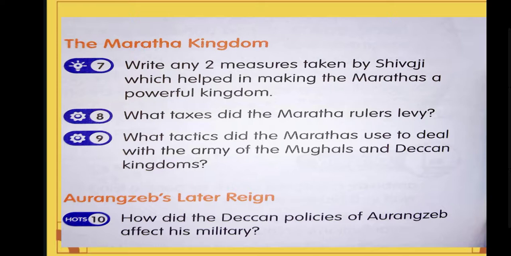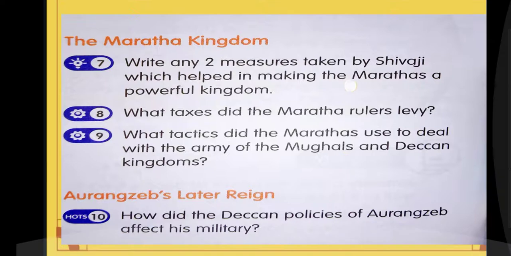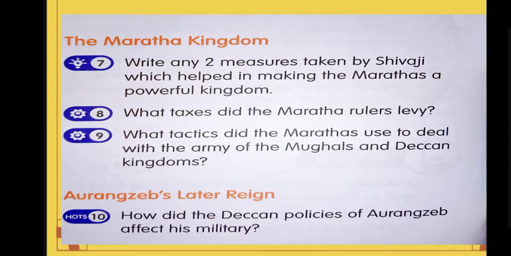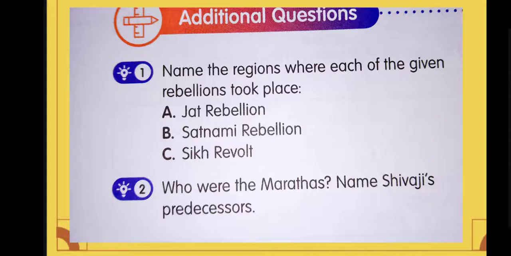What tactics did the Marathas use to deal with the army of the Mughals and Deccan kingdoms? I had already discussed it, guerrilla war. How did the Deccan policies of Aurangzeb affect his military? Deccan policies weakened his army badly, and his economic condition also worsened.